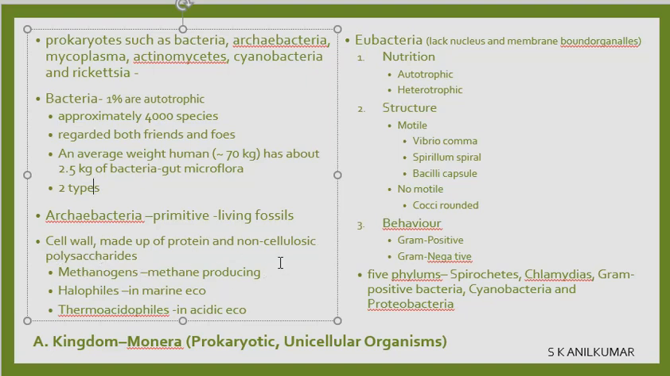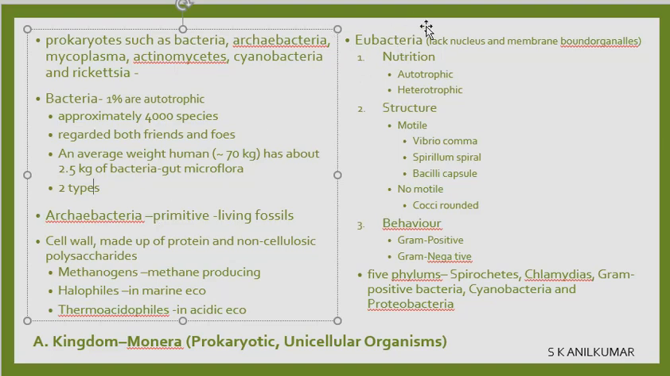Methanogens are there, that is methane producing. Halophiles are there, they live in marine ecology. And thermoacidophiles, that means they can live in hot water springs or in acid springs also. That is why, not only that they are primitive, they are called living fossils because in spite of so many issues like marine which is full of salt, methane which is gaseous, acid or hot water, everywhere they can live. Archaebacteria: methanogen, halophile, thermoacidophile. The second type is eubacteria.